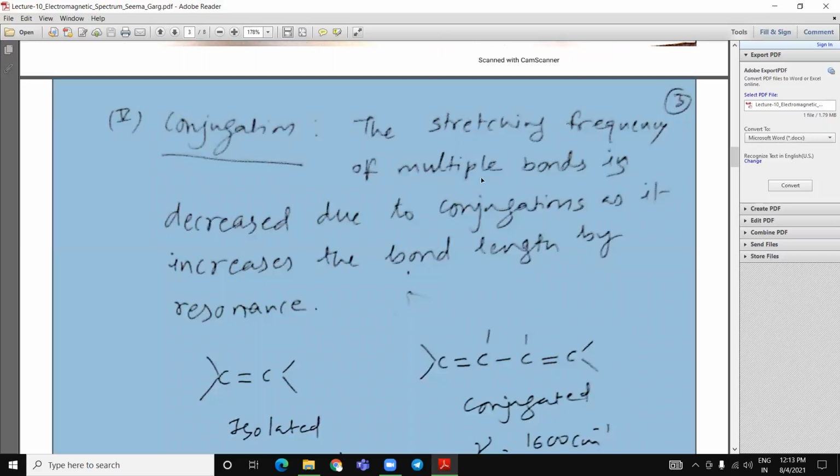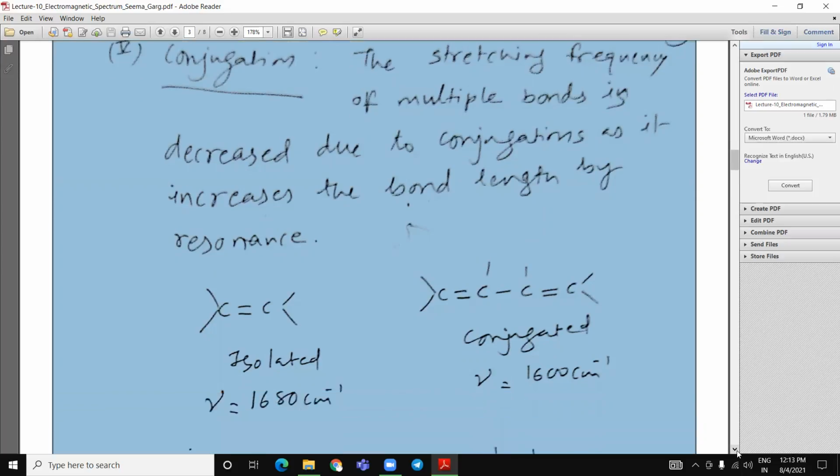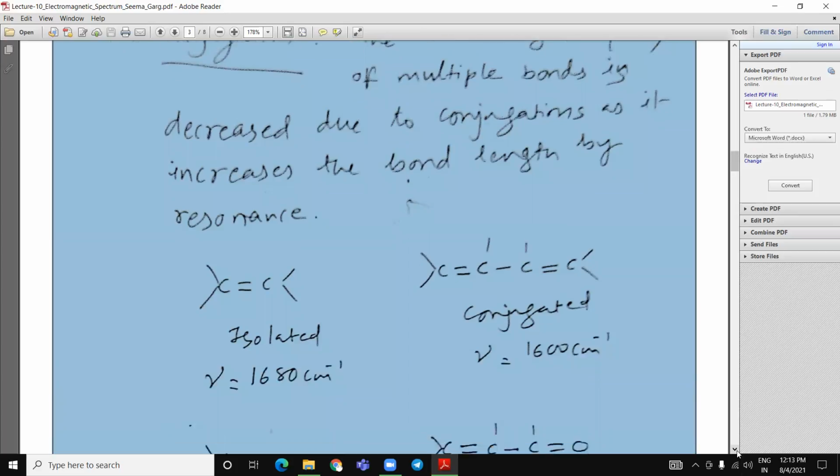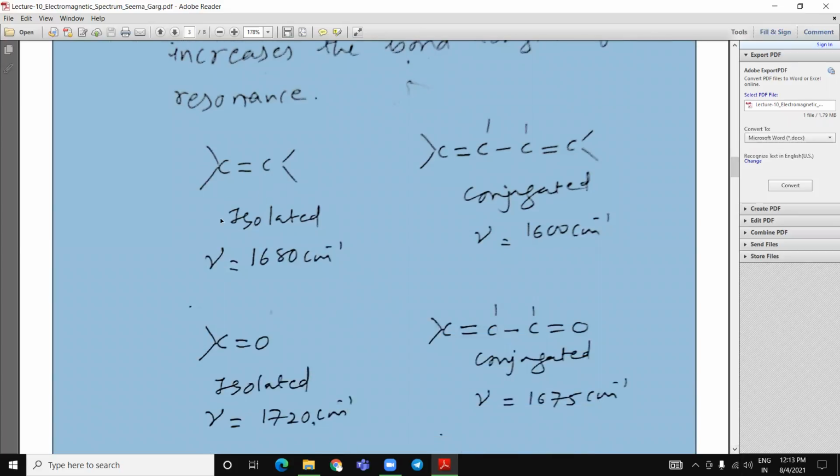Conjugation. The stretching frequency of multiple bonds is decreased due to conjugation, as it increases the bond length by resonance. This is an isolated bond and this is a conjugated bond. So the conjugated double bond has lower frequency, whereas the isolated one has higher frequency.